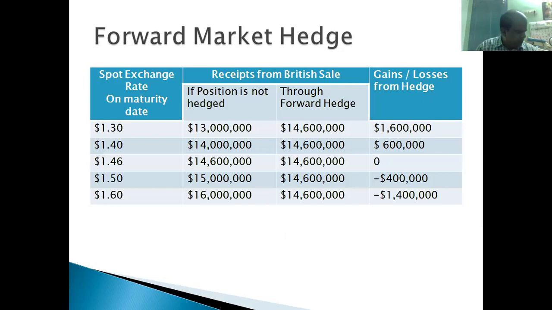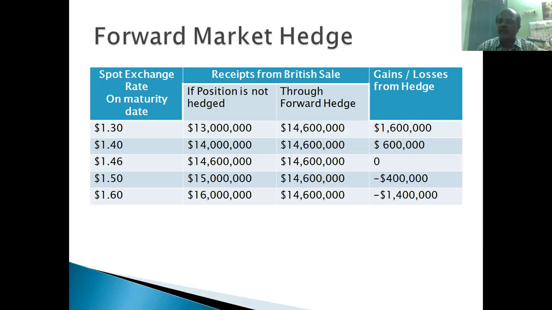Now, we have the cash flow table because of this forward market hedging, right? Some 5 rates are taken, and what will be the cash flow for Boeing Corporation because of this British Airways sale? Suppose on the day 15th May 2021, the spot market exchange rate becomes $1.30 per pound.